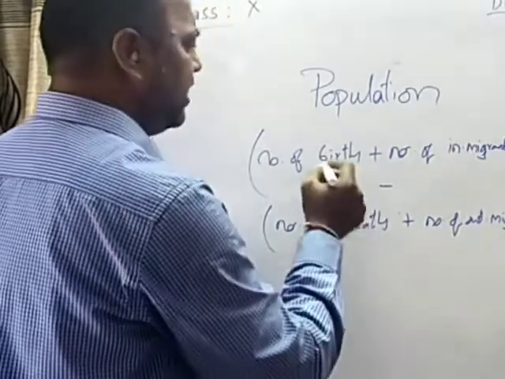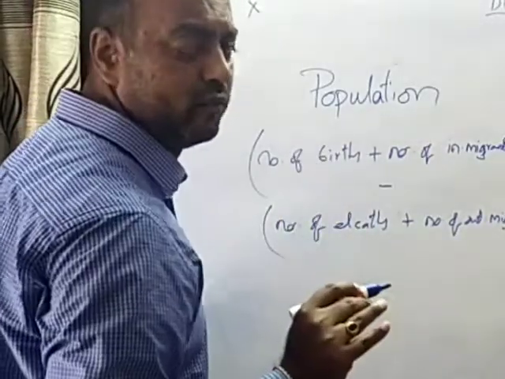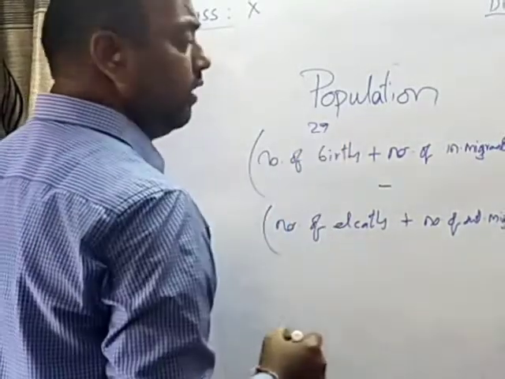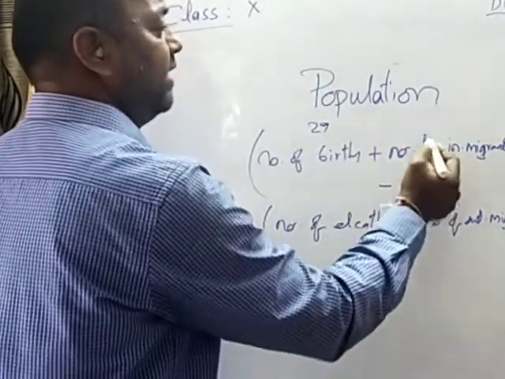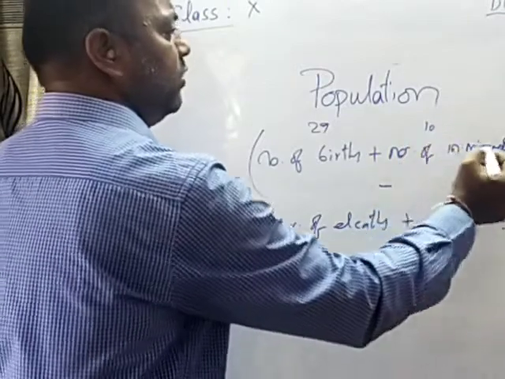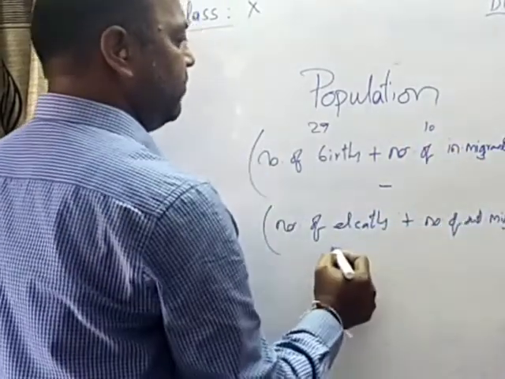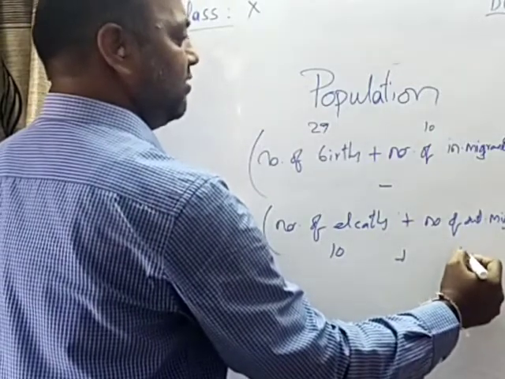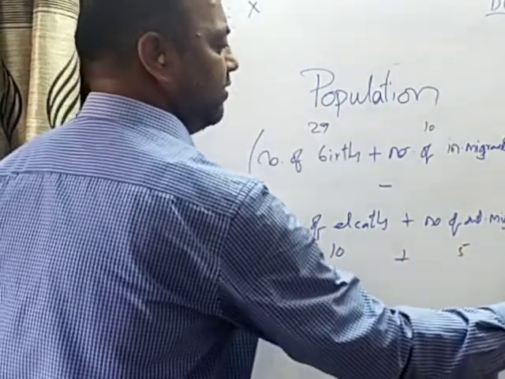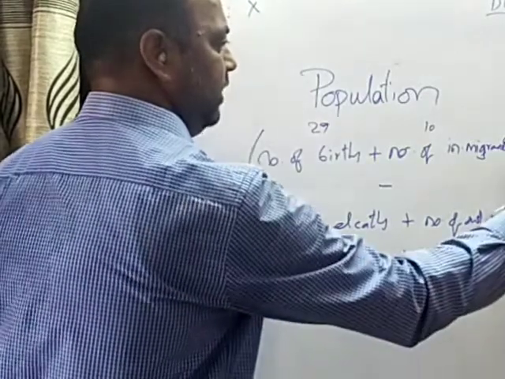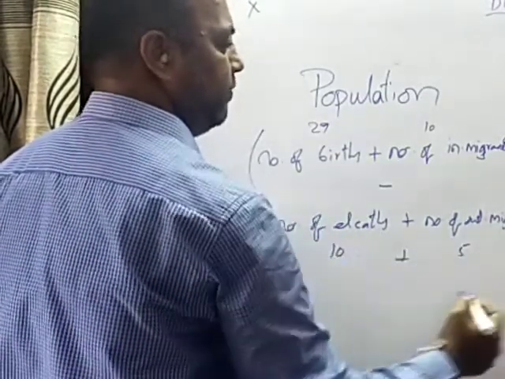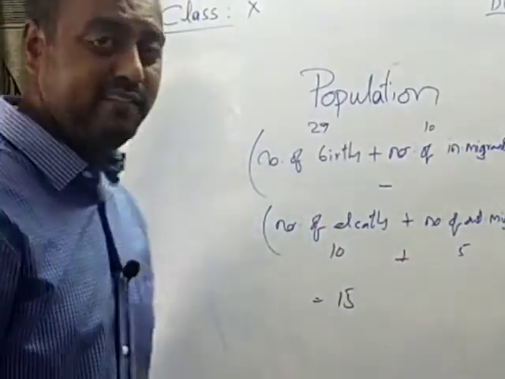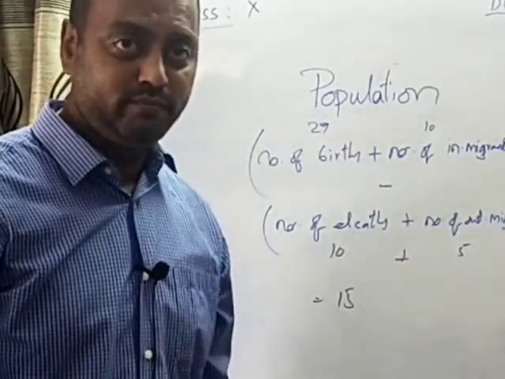Let us imagine the number of births for a place are, let us imagine, 29. And the number of immigrants are some 10. So totally it is 30. The number of deaths are 10 and the number of out migrants are, let us imagine, some 5. So total it is 15. It is 30, it is 15. 30 minus 15 is 15. So the population size increased by 15.